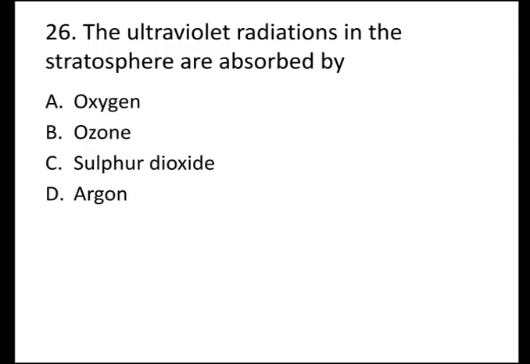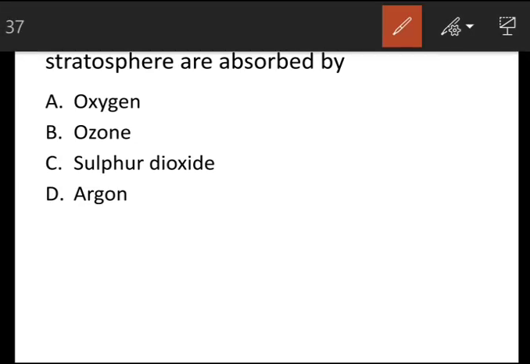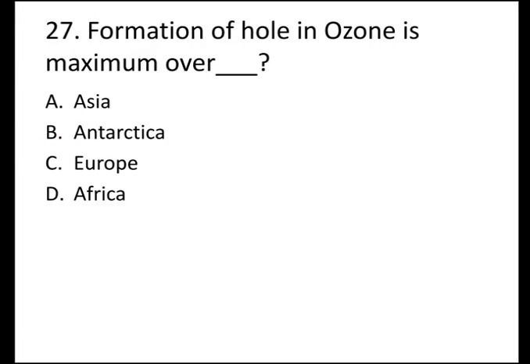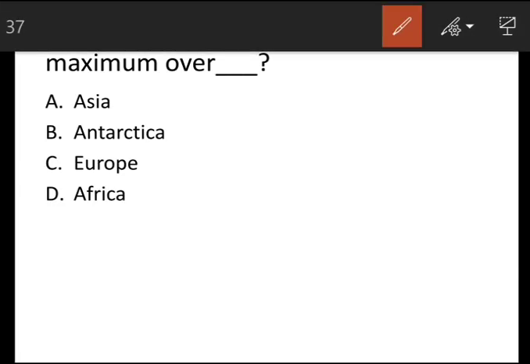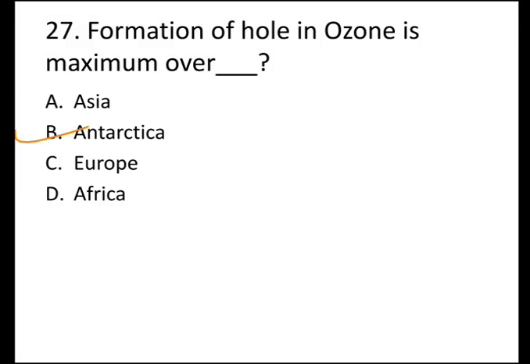The next question is, the ultraviolet radiations in the stratosphere are absorbed by, options are A. Oxygen, B. Ozone, C. Sulfur dioxide, D. Argon, and the correct answer is B. Ozone. The next question is formation of the hole in ozone is maximum over, options are A. Asia, B. Antarctica, C. Europe, and D. Africa, and the correct answer is B. Antarctica. The formation of hole in the ozone is maximum over Antarctica.